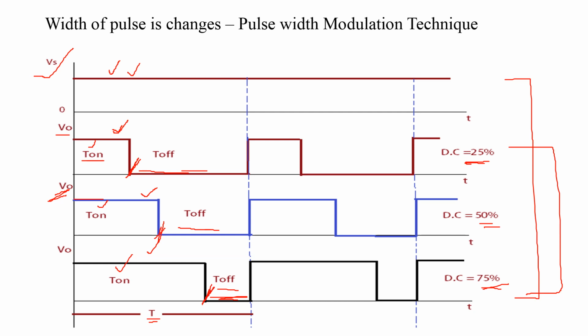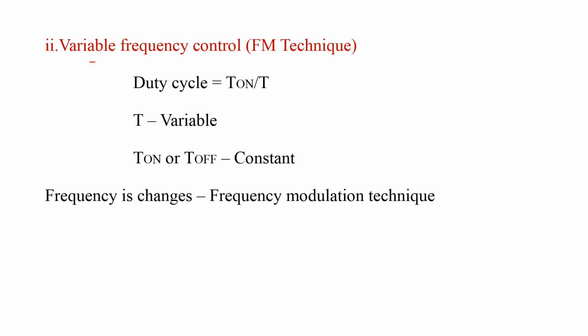Means the width of the pulse changes, so it is called pulse width modulation technique. This is about controlling the output voltage by using constant frequency control method. Second method is the variable frequency control. This is also known as frequency modulation technique.